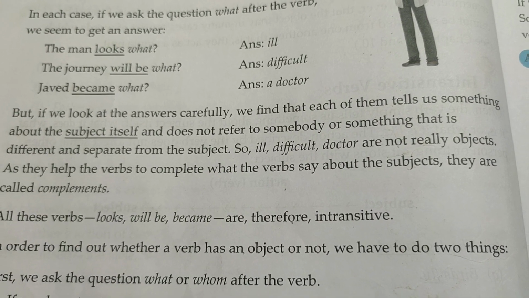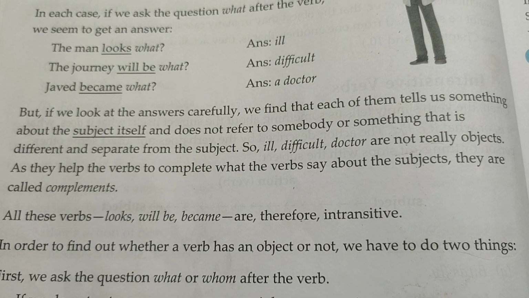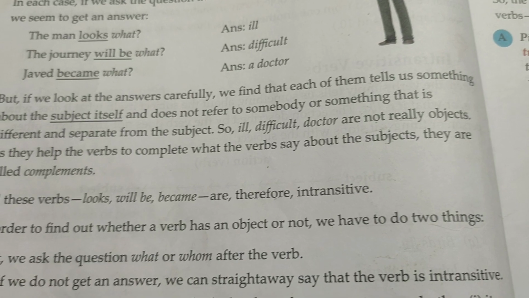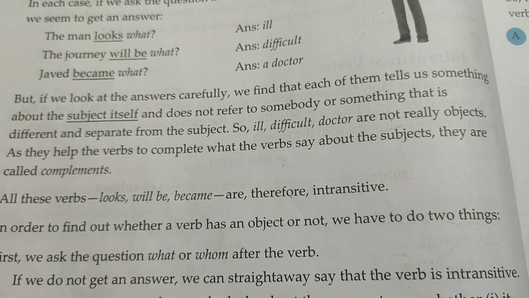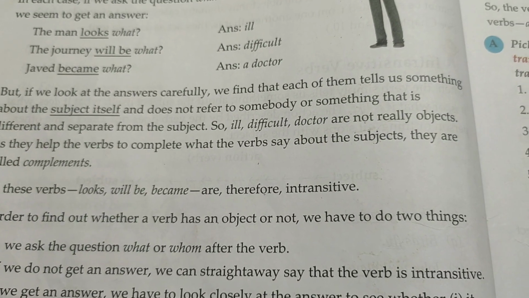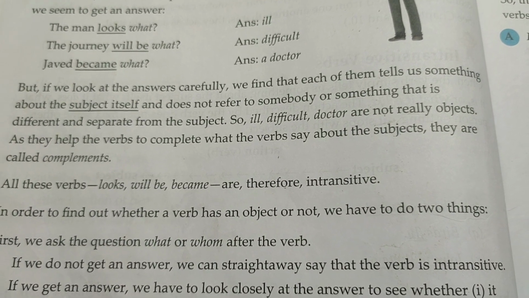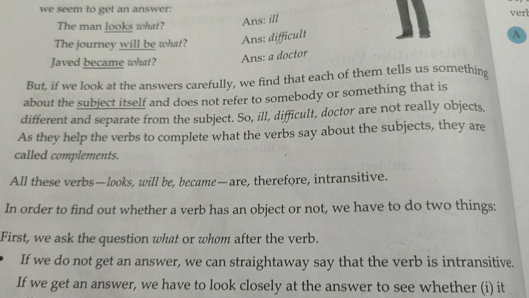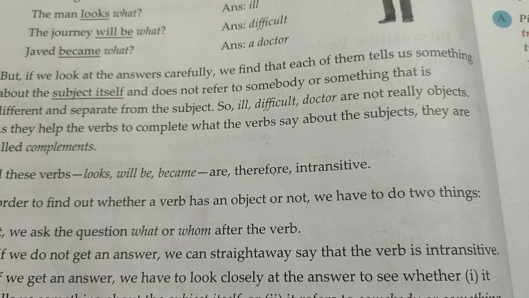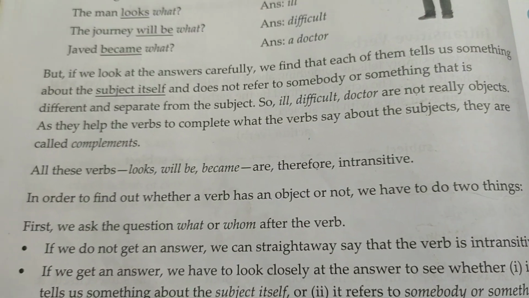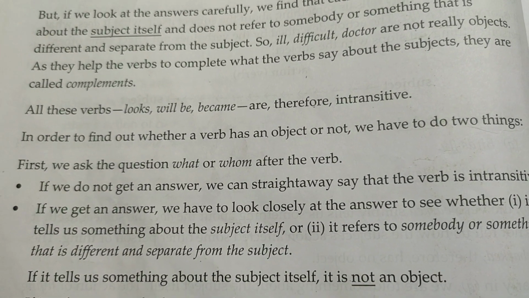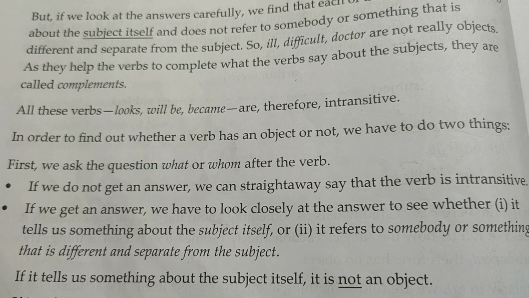You see, the man looks ill. The journey will be difficult. Javed became a doctor, and this does not refer to somebody or something that is different and separate from the subject. It's talking about the same thing. It's not talking about something different. So ill, difficult, doctor are really not objects. Okay, remember this. You may think it's an object, but it is not. So ill, difficult, doctor are not really objects, as they help the verbs to complete what the verbs say about the subjects. They are called complements. Now these are complements of the verbs. All these verbs, looks, will be, become, are therefore intransitive.